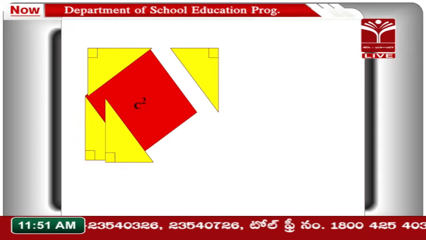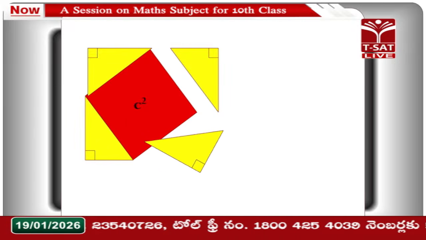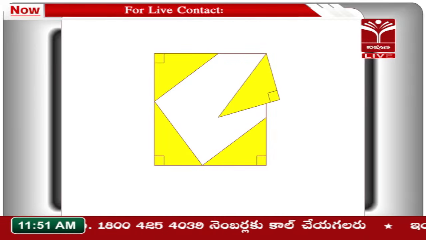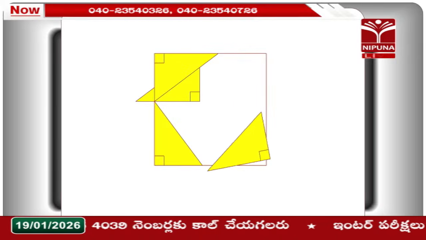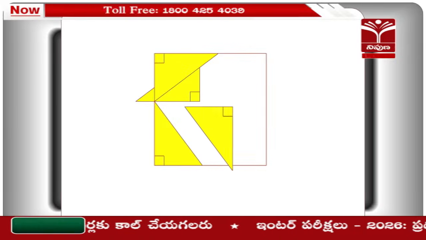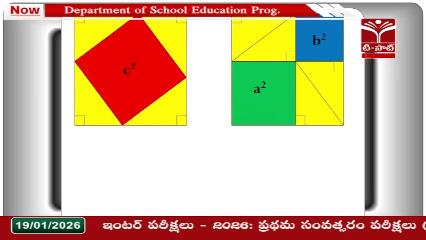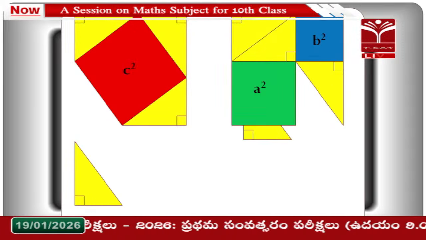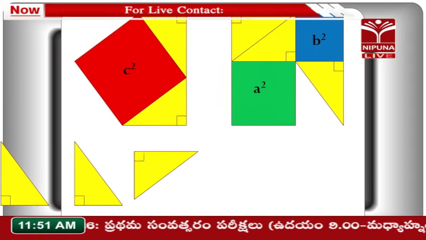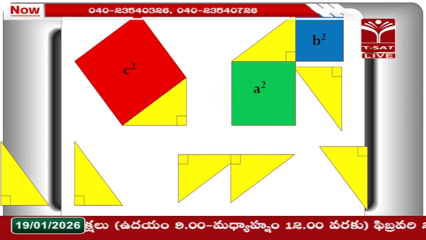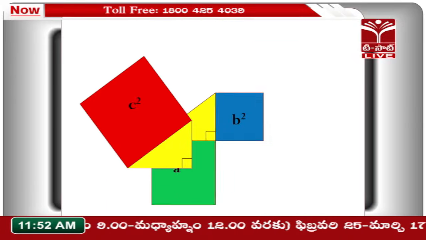In my knowledge it is one of the theorems which has the maximum number of proofs. And we can prove it by using the similarity concept also. Just observe the screen, how we can prove the Pythagoras theorem. The dimensions are changing. Actually we can see that they are congruent and exact.